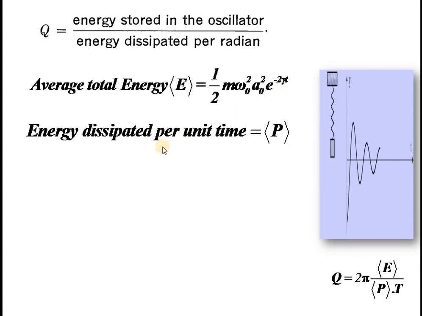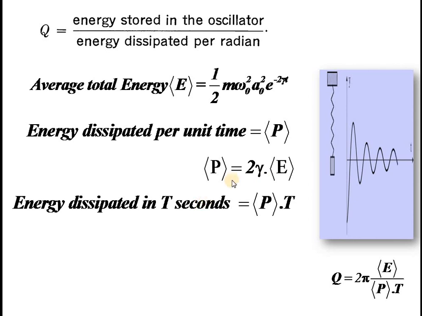And the energy dissipated per unit time is given by the notation average of P, and we have shown that P is equal to 2 gamma into E. So this is the energy loss in 1 second.